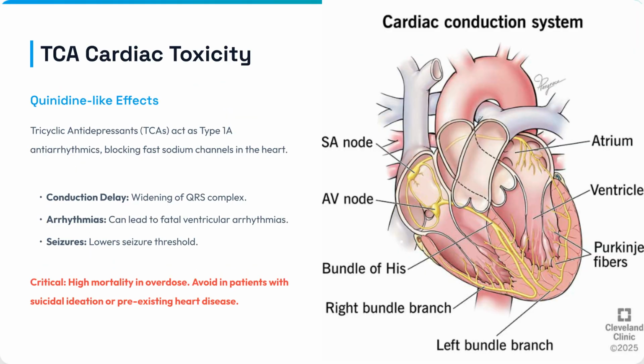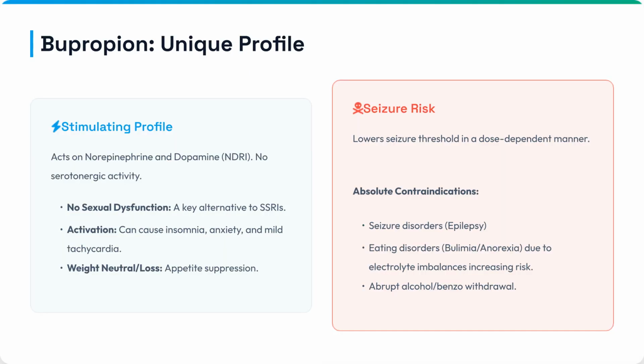TCA cardiac toxicity is significant due to their quinidine-like effects, blocking fast sodium channels. This can cause QRS widening and fatal ventricular arrhythmias. TCAs are critically avoided in patients with suicidal ideation or pre-existing heart disease due to high overdose mortality.